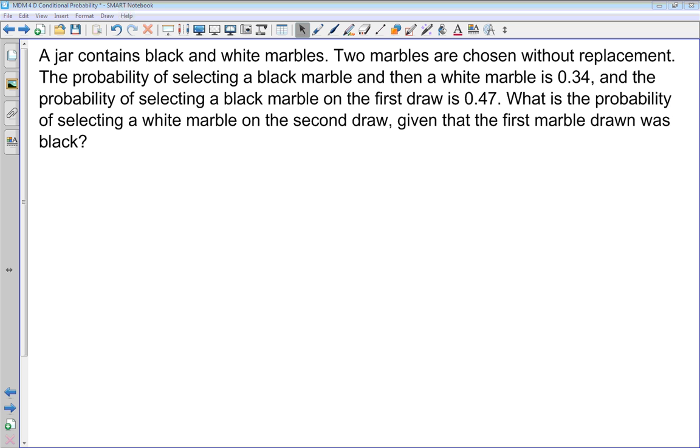Alexandra, what do you think? Independent or dependent? What tips you off that they are dependent events?